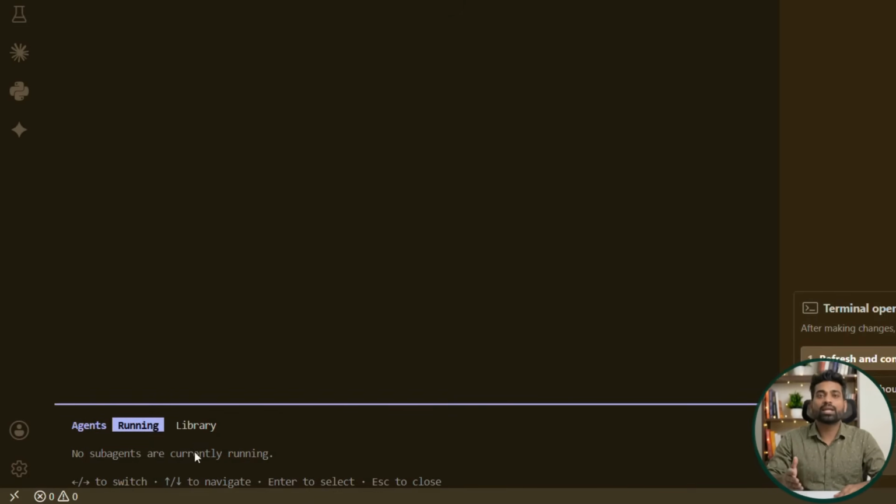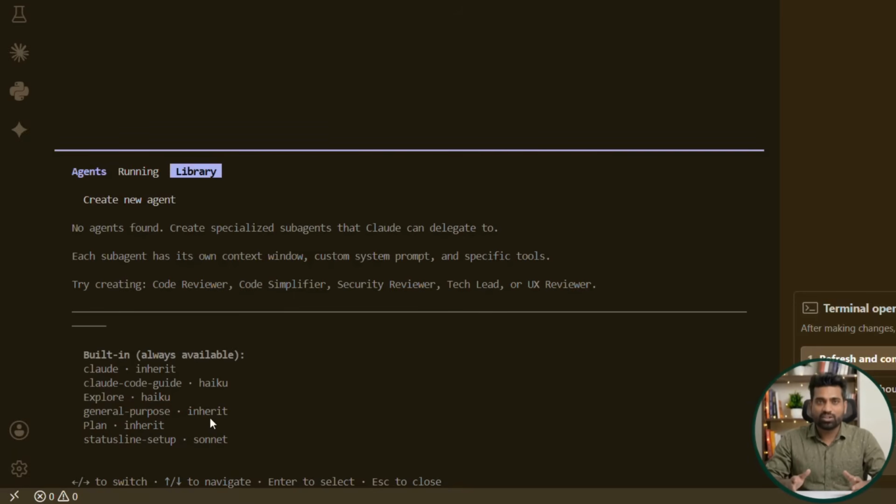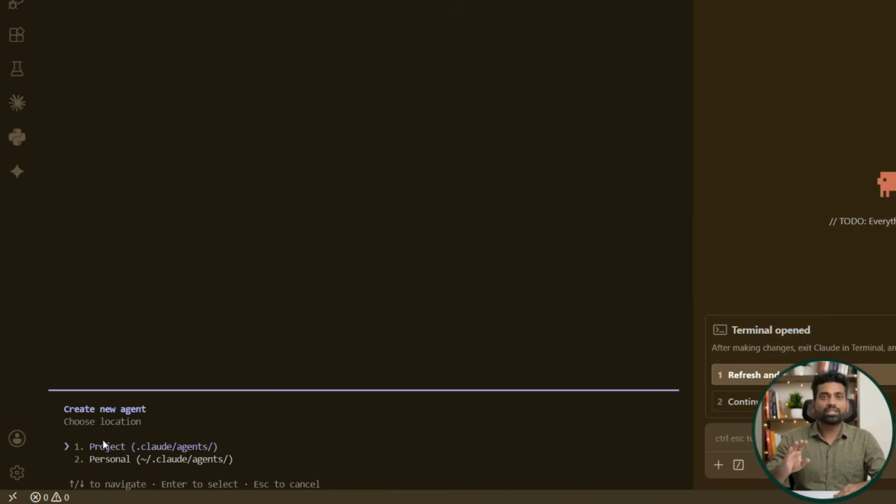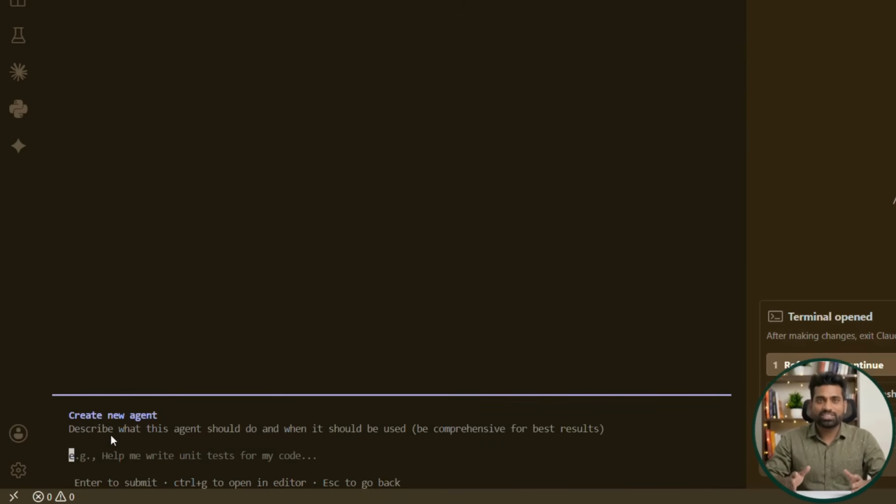Let's switch over to the library tab. Here, Claude provides a collection of built-in agents, and there's also an option to create our own custom sub-agent. Let's create one. Claude first asks where we want to create this agent. You can choose project scope, which makes the agent available only for the current project, or personal scope, which makes it available across all your projects. For this demo, I'll choose project scope. Now, one feature that I really like is generate from description.